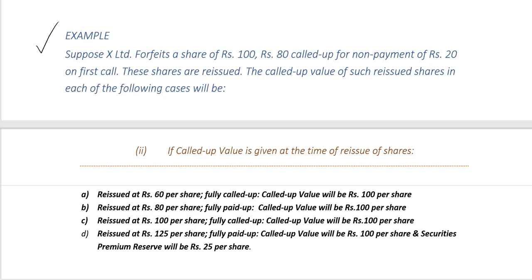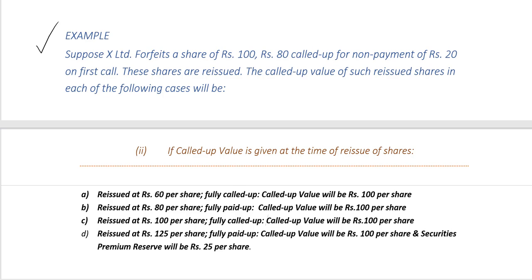Example B, reissued at 80 per share fully paid up. Again, the called up value will be rupees 100 per share because the wordings are fully paid up. Again, it's reissue at discount, where the reissue price of rupees 80 is less than the called up value of rupees 100, and its reissue discount is rupees 20 per share.